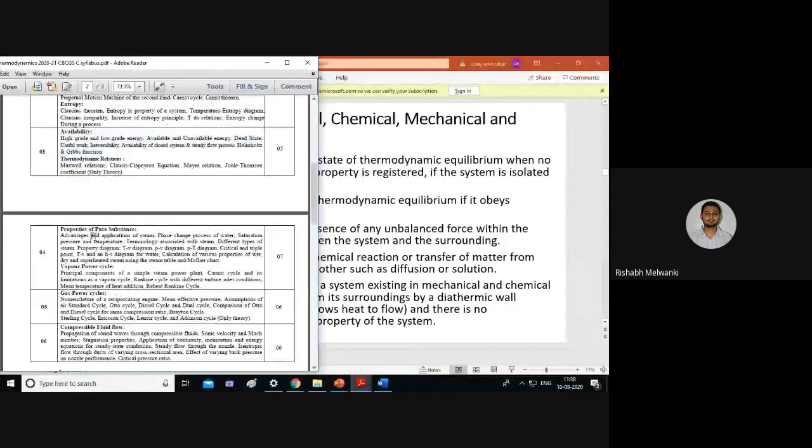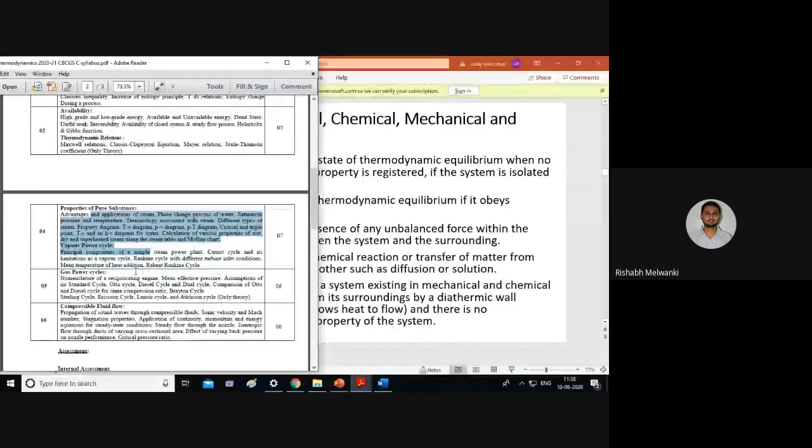Module 4 is related to vapor power cycle. Module 5 is gas power cycle. Module 6 is compressible fluid flow. And the change in the syllabus is that compressible fluid flow has been added and compressors has been written. This is the change. You should know this, so that when you are referring to the question paper, you should not ask from where I got this question. There will be questions on compressors there.